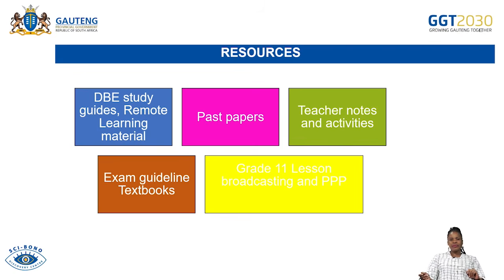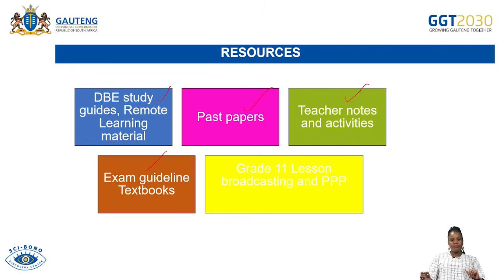Now, how do you prepare yourself for the end of the year examination? You must use the following resources: your DBE study guides, your remote learning material, and the past papers from different provinces, from past years. You may also use your teacher's notes as well as the activities which were done throughout the year, so that you'll be fairly prepared for the examination.